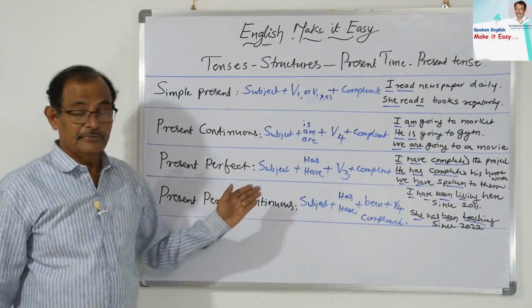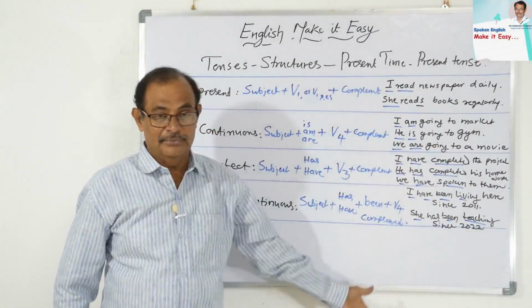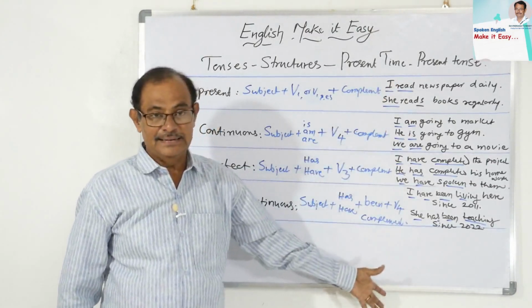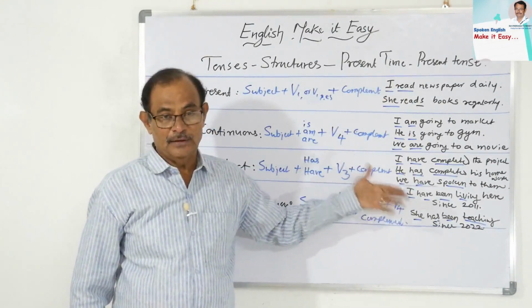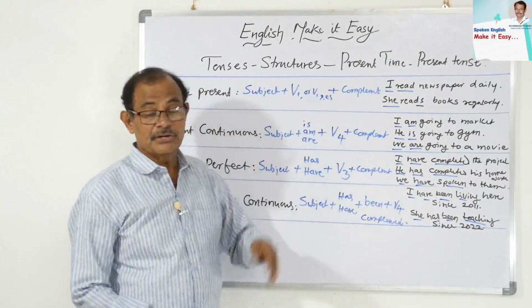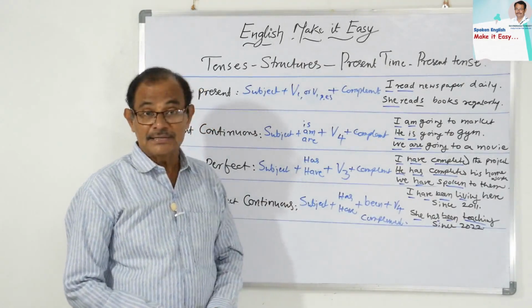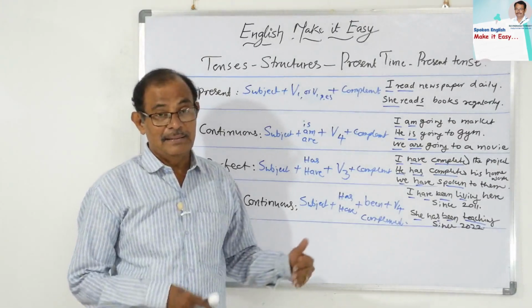So these are the different structures of present time, present tense: simple present, present continuous, present perfect, present perfect continuous. Observe all the structures and see the fundamental sentences, which will explain the concept very clearly. So let us have our slogan: English, make it easy. In the next slide, we shall further go to past, and then future.